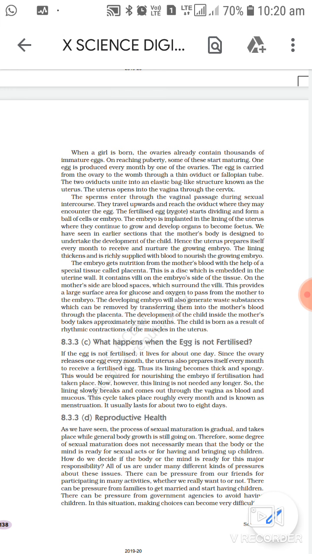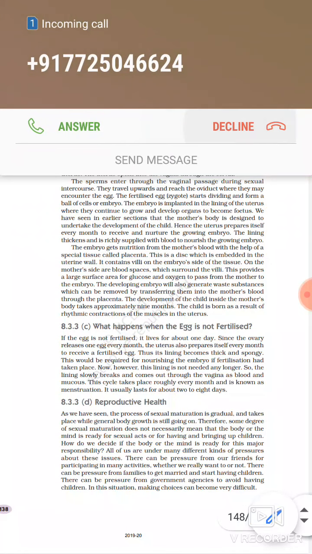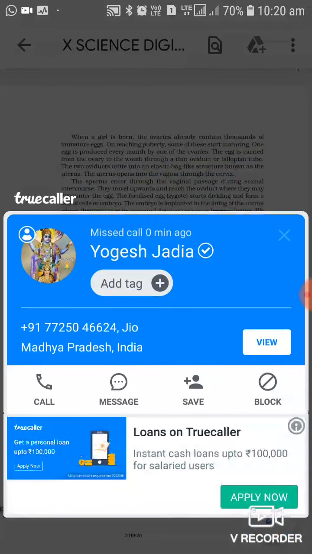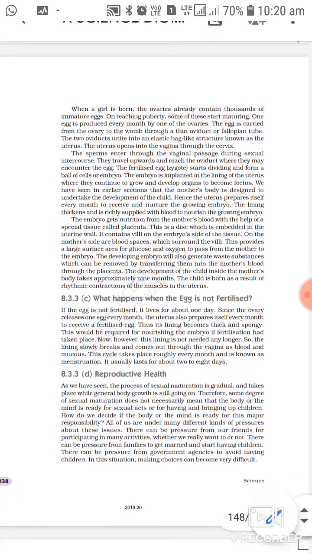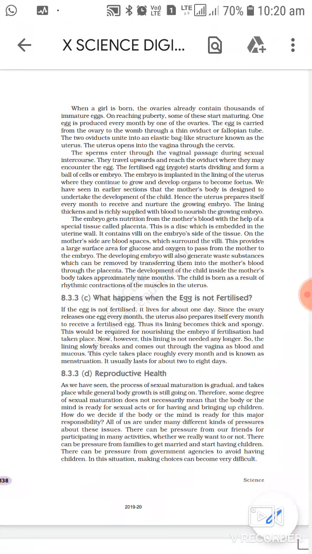Okay students, so what is that tissue called? That tissue is called placenta. That is a disc shaped tissue which forms a connection between the child and the mother's body. Okay, let us see more about that. This is a disc which is embedded in the uterine wall. It contains villi on the embryonic side of the tissue.